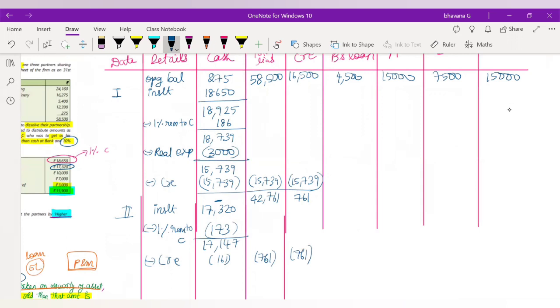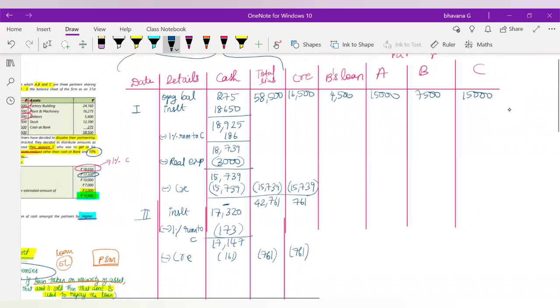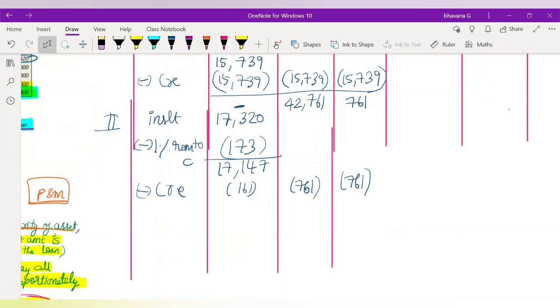Why is it that you only pay 161 rupees and reduce 761 rupees? It is because they have already told you that they have issued a discount of 600 rupees. So directly you reduce that from the amount. You can also ask me, why don't we directly change the 16,500 into 15,900 at the start itself? Like that you must not do. This way only you have to follow. Anytime you make an opening balance, only write the original balance. Whatever discount is there, you can just adjust it like this.